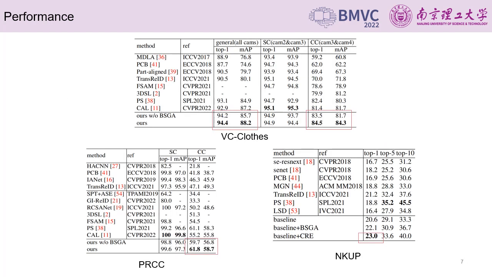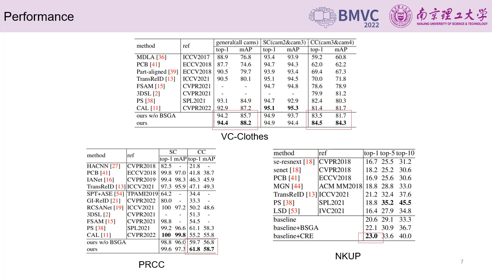Our method actually performs quite well. These are the results of the comparative experiments on 3 datasets. SC is same clothes setting, CC is clothes changing setting. We can see that our method outperforms all other methods in clothes changing setting. However, the performance of our method in same clothes setting is not the best. The main reason is that our method pays more attention to clothes irrelevant features, such as head and legs. Although these features have certain discriminative power, clothes relevant cues contribute more to identification when clothes remain unchanged. Therefore, the performance of our method is reduced but still at a high level.